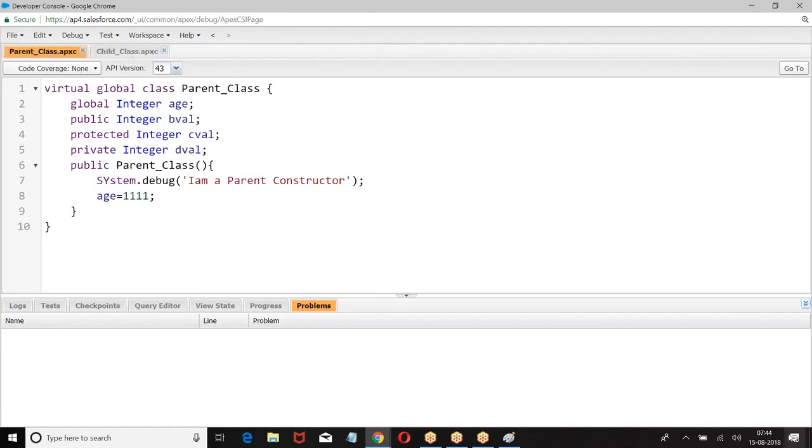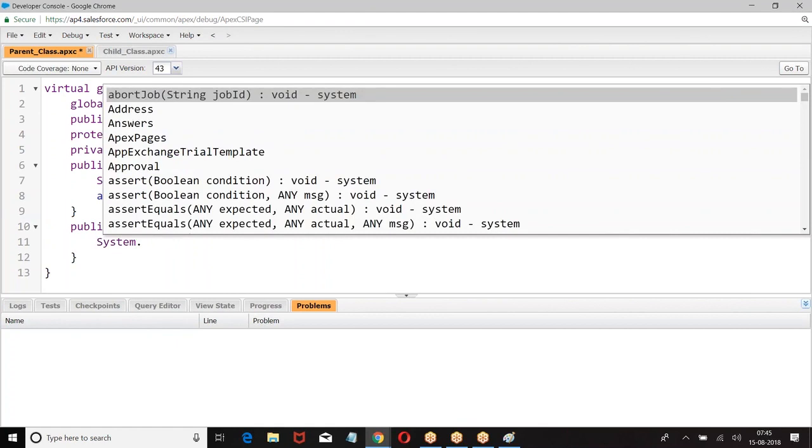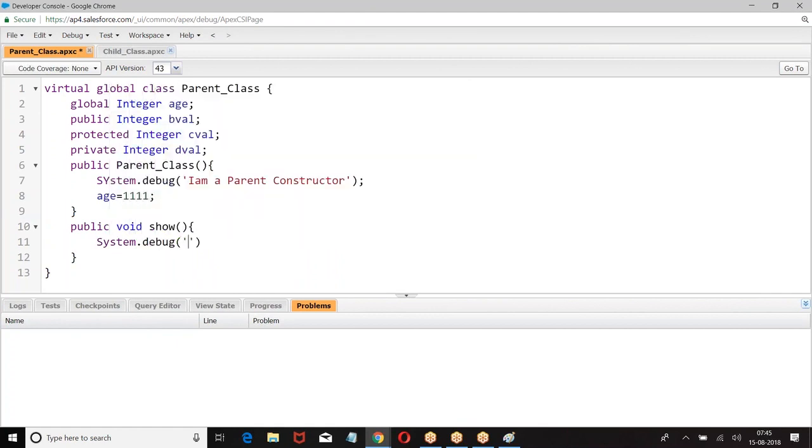Again, may I ask one question, Satish? Yeah, go ahead. Okay. So my question is that you just said that if both the variables, both the child and the parent have the same variable. When we are saying same variable, does that mean the data type of the variable as well as the name of the variable?